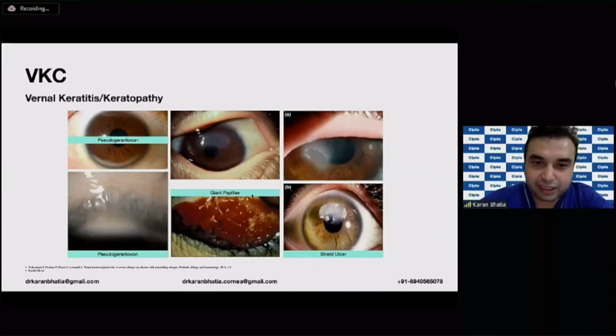Shield ulcers look like this because of these giant papillae. They rub and form shield ulcers on a plaque, and the plaque has to be removed. You can also find pseudogerontoxon, as you can see over here. This is just an opacification at the limbus, and over here you can see papillae as well.